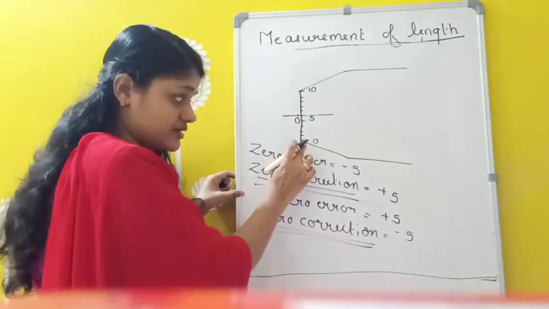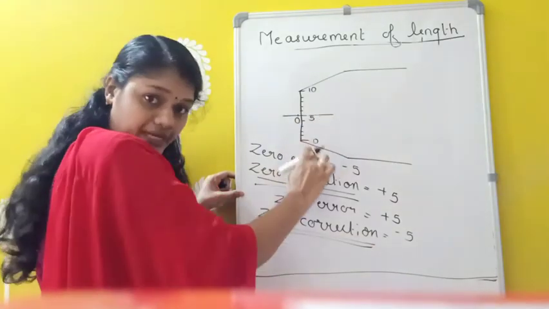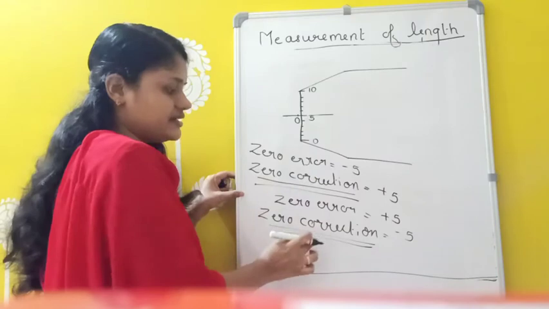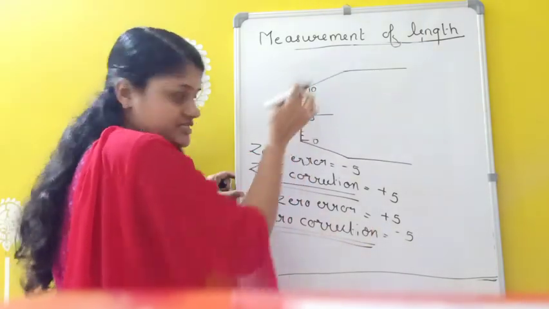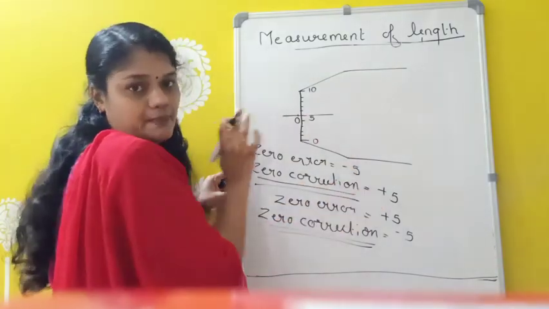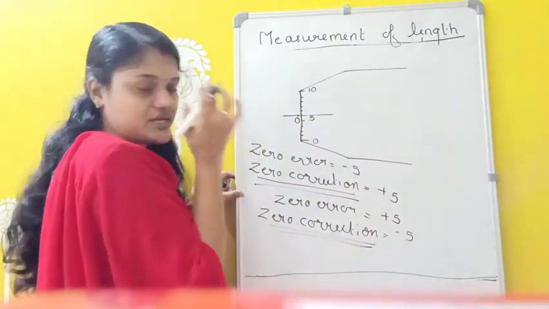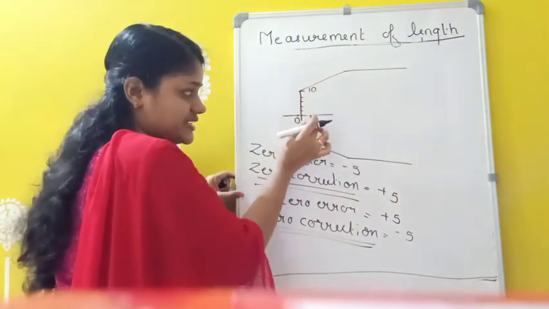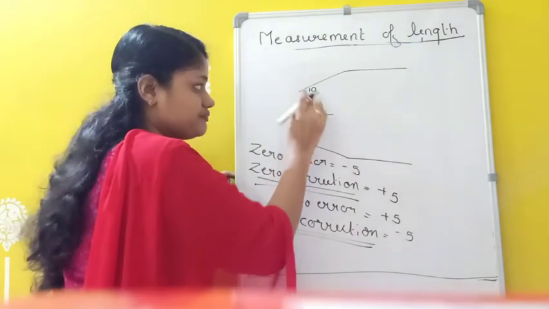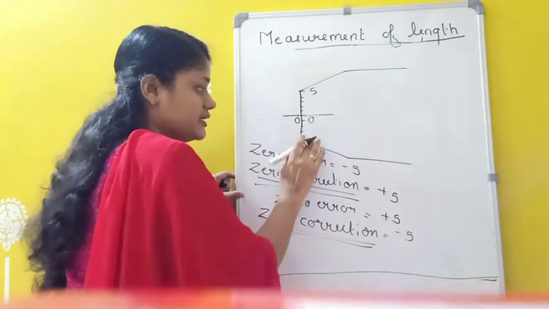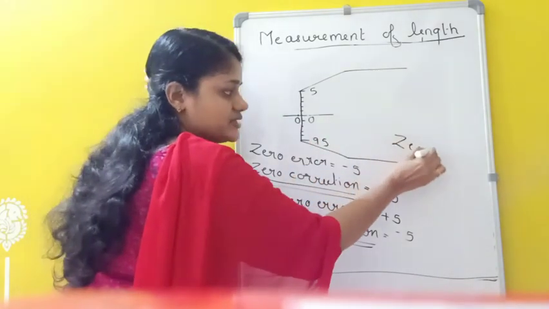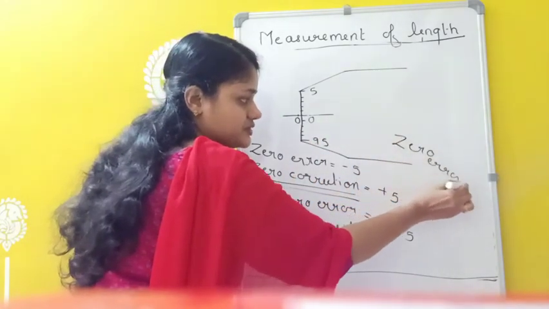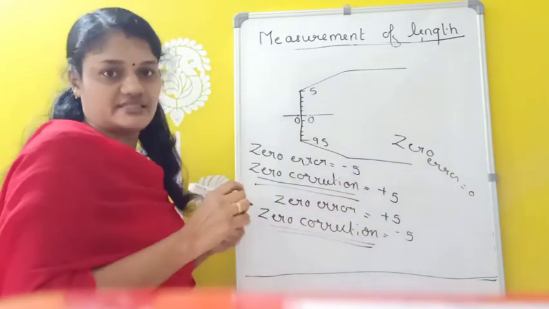That means whenever the zero of the head scale is below the zero of pitch scale, then the correction will be minus. Whenever zero of the head scale is above the zero of pitch scale, then the correction is plus. Like that you have to identify. Whenever both the zeros are coinciding, like this, 0 error will be 0 only. 0 error equals 0, as well as 0 correction also will be 0.